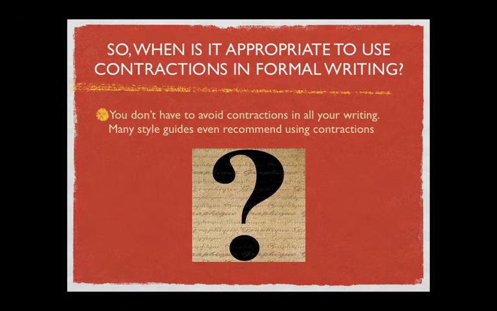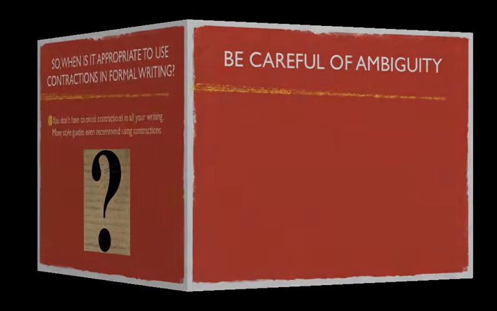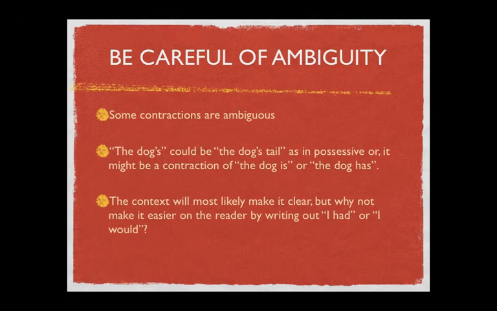However, you want to be careful about ambiguity when using contractions. Some contractions are ambiguous. For example, when you read "the dog's," it might be a possessive, as in the dog's tail. It might be a contraction of "the dog is," or it might be a contraction of "the dog has." Usually, the rest of the sentence will make it clear what you mean, but not always, so it's worth keeping the ambiguity in mind.